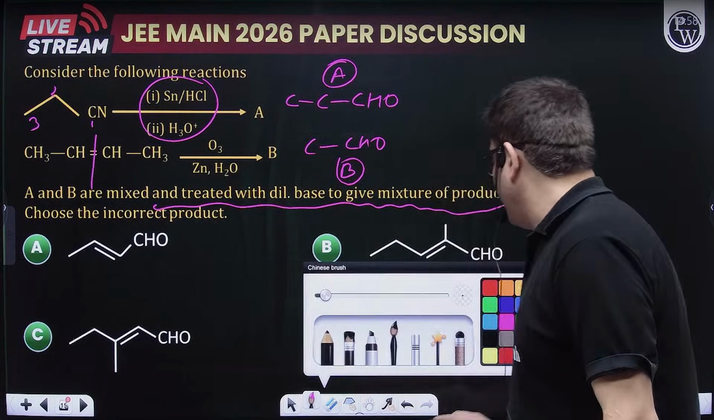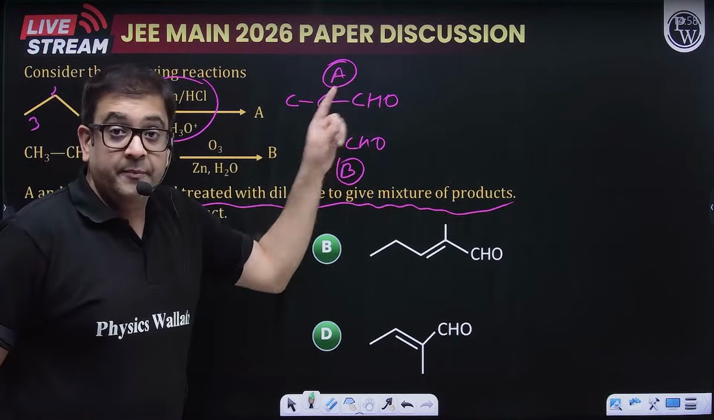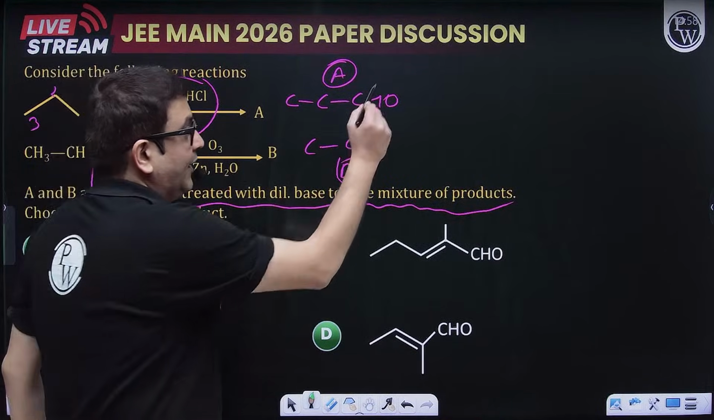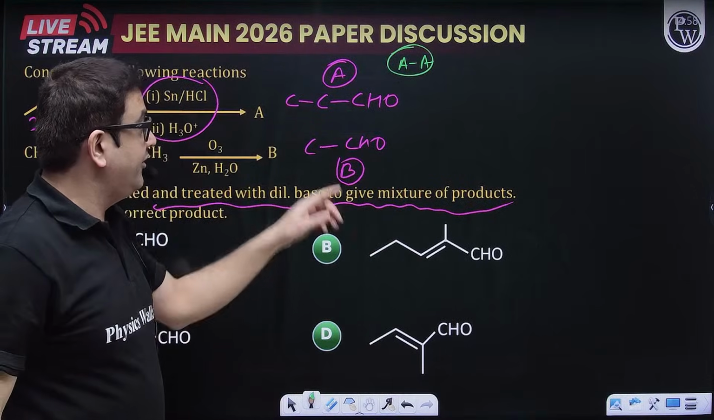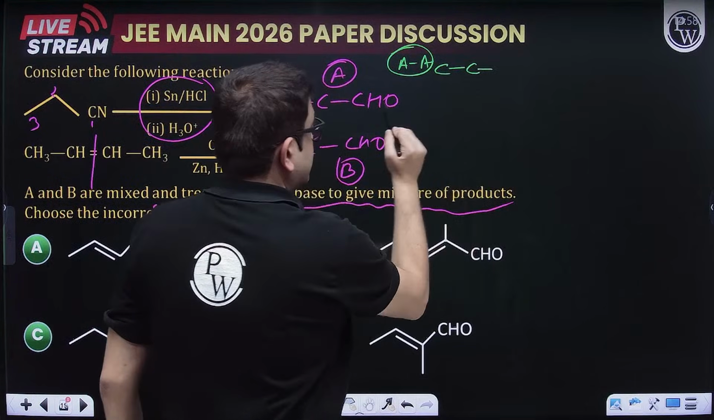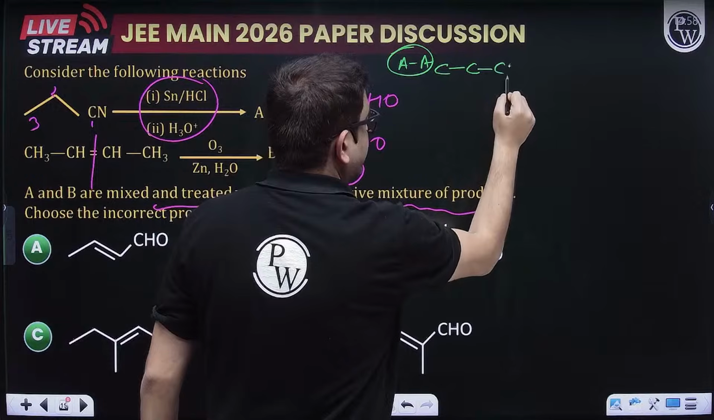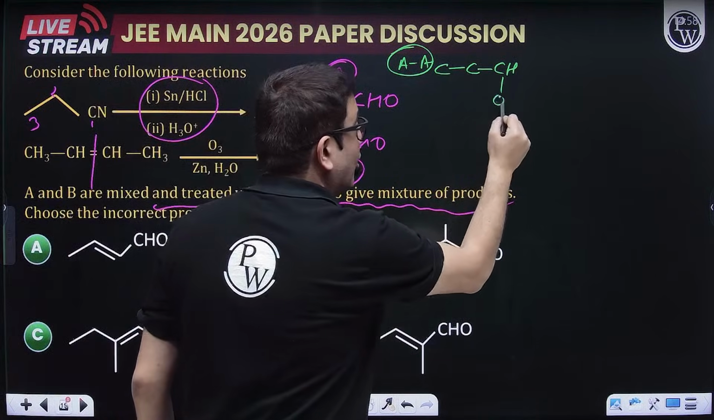So let us practice the question for us now. This is A. So first I'm making A-A self aldol. So when A attacks A, what will we be getting? So this carbon, this CHO will, when this CHO is getting attacked, the double bond O becomes OH.